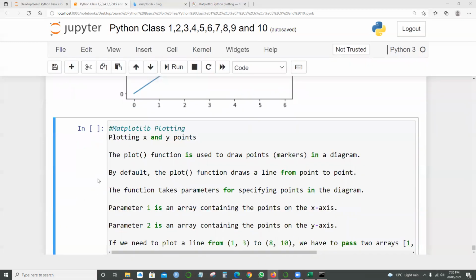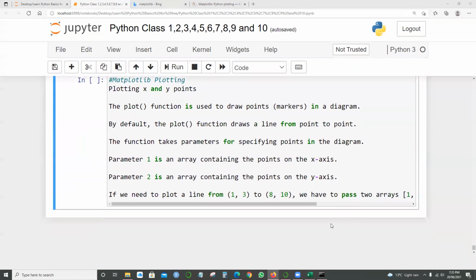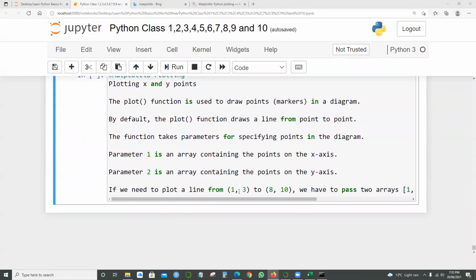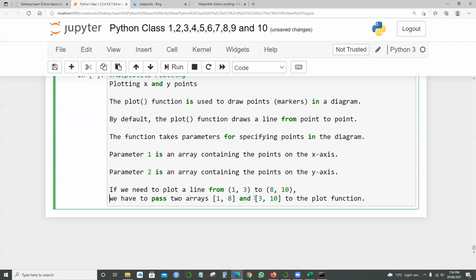Here, plotting x and y points: the plot function is used to draw points, like markers, in a diagram. I will show you the diagram very soon. By default, the plot function draws a line from point to point. The function takes parameters for specifying points in the diagram. Parameter 1 is an array containing the points on the x-axis. Parameter 2 is an array containing the points on the y-axis. If you need to plot a line from 1 to 3 and 8 to 10, we have to pass two arrays, 1 and 8, and 3 and 10, to the plot function.